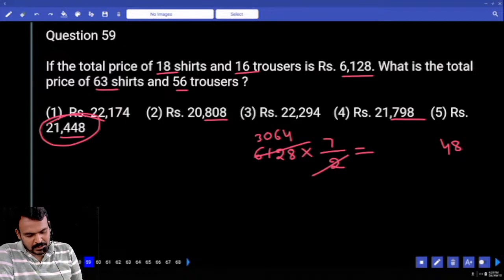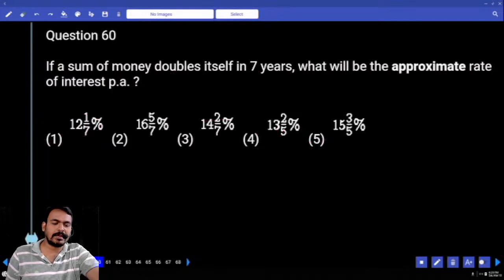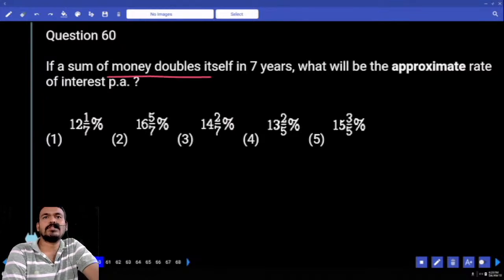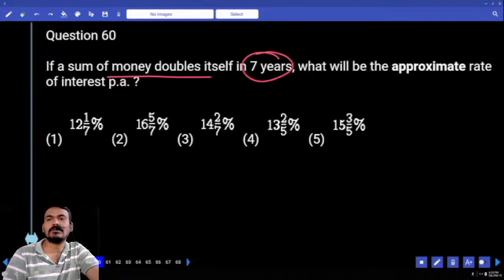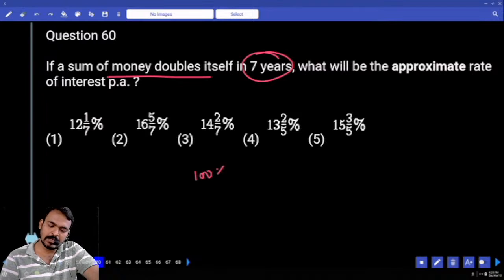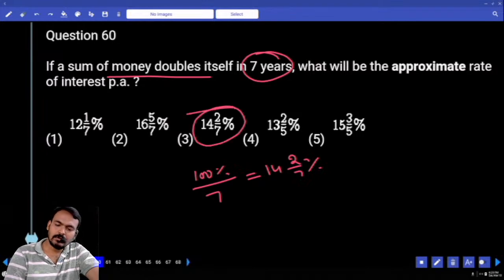Next question number 60. If a sum of money doubles itself in 7 years, what will be the approximate rate of interest per annum? A sum will become double or triple? Double. Means principal is 100%, amount will be 200%, interest is 100%. That 100% interest is received in how many years? 7 years. In 7 years interest is 100%. Per annum interest is 100% divided by 7, or not? 7 how many times? 14 times. What is the remaining? 2 by 7. 14 2 by 7%. Which option? Third option, or not?